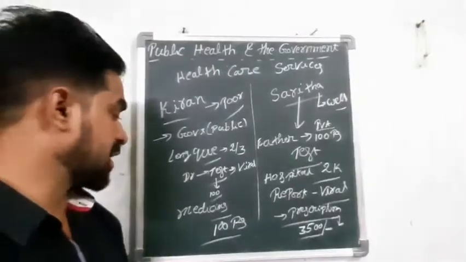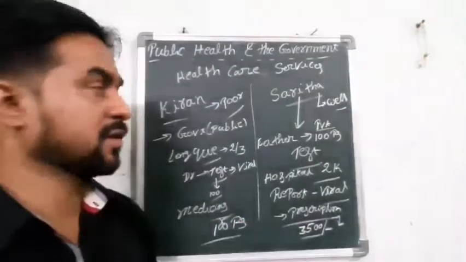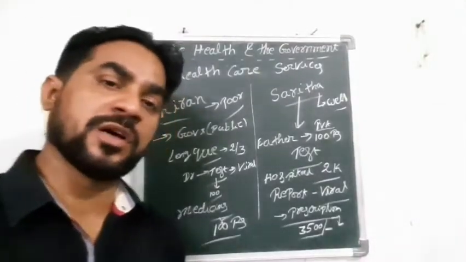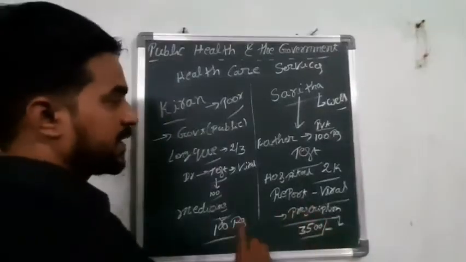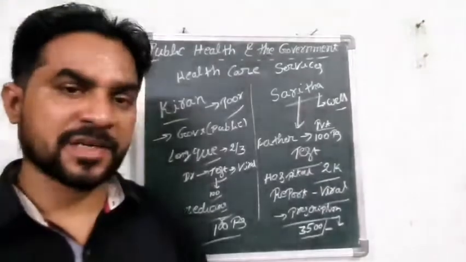So we struggled much, but we spent only 100 rupees for the problem we consulted the doctor about.